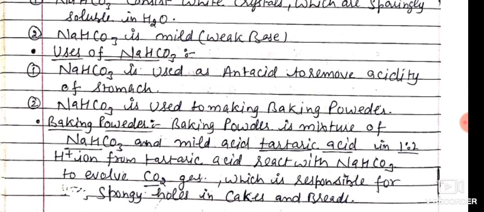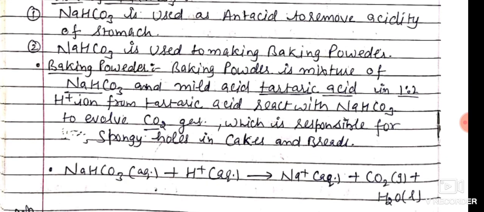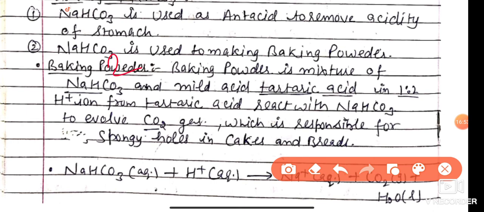Uses of NaHCO3. It is used in antacids to remove acidity of the stomach, and it is also used in making baking powder. How is baking powder made? Baking powder is a mixture of baking soda and tartaric acid, which evolves carbon dioxide gas and is responsible for the spongy holes in cakes and breads. One part of sodium hydrogen carbonate and 2 parts of tartaric acid are used for preparation of baking powder from baking soda.